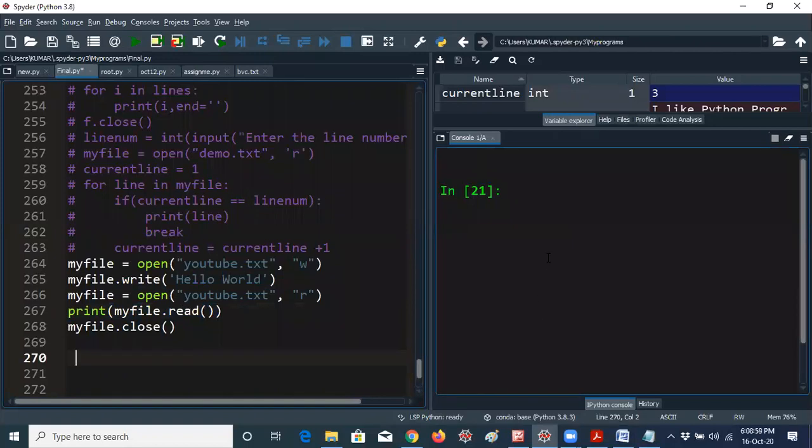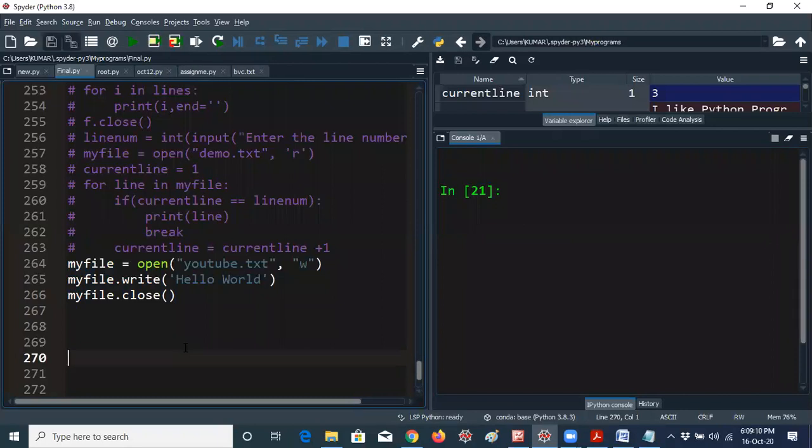That means the output will be written here only. Okay, for example, I'm removing all the lines here, I'm just adding these three lines only. These are enough actually for writing. That means our concept is writing text file data, that is the write function only. But it does not return anything. Some interviewers also will ask you the question, what is the return type of the write method? It does not return anything. You have to tell like that, because whenever you're giving write, that data will be written to the particular file, but it does not return anything. That means you will not get any output in the console.